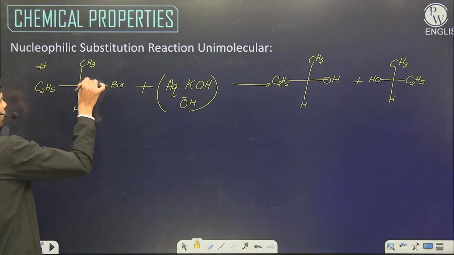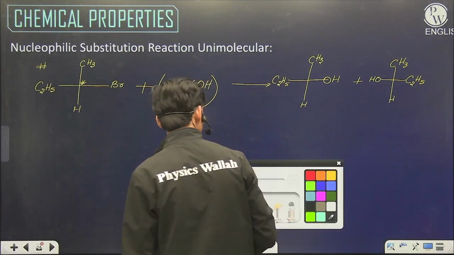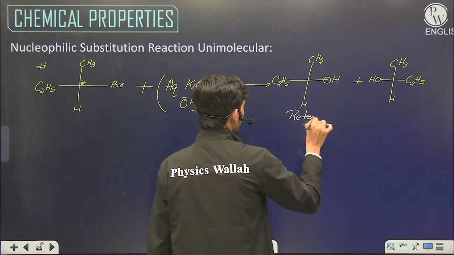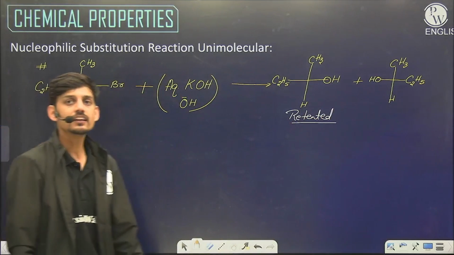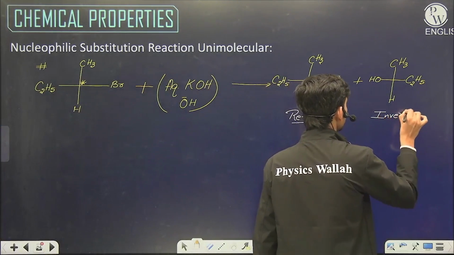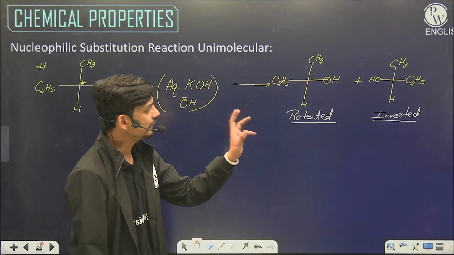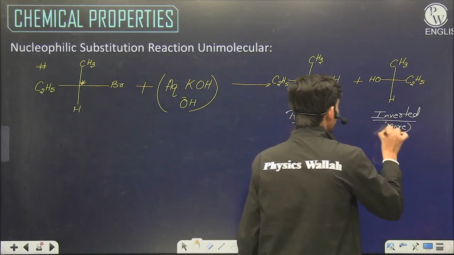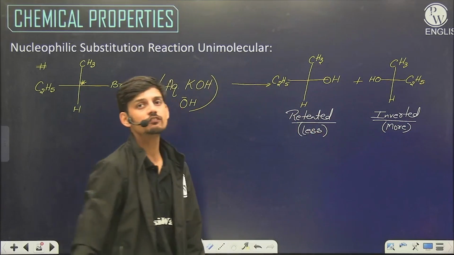This is a chiral molecule, optically active, and it is giving two products. One is the retained product, in which the OH is on the same side as the Br leaving side. And the other one is the inverted product, in which OH is opposite of Br leaving side. And I have said earlier that inverted product will be more and retained product will be less. That is, the major product will be the inverted product.